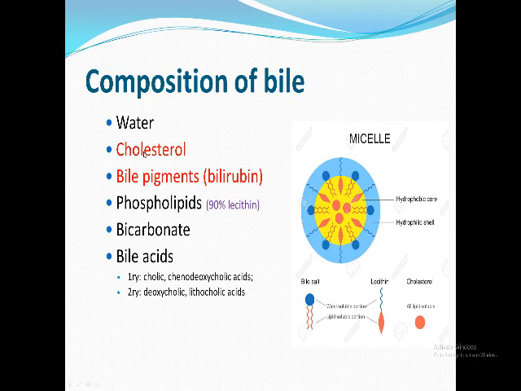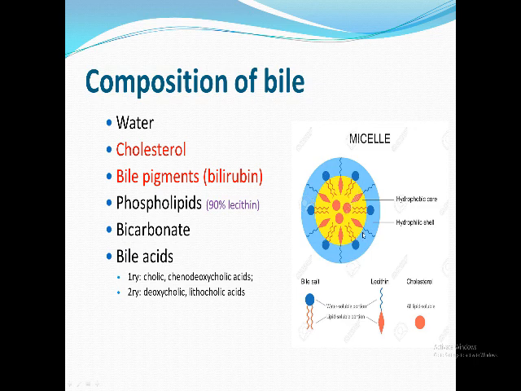Because it's present in a certain concentration with phospholipid, especially lecithin, and these bile acids or bile salts. The three form what we call a micelle. The cholesterol molecules are in the center of the micelle like that, and surrounded by the lecithin and bile salt with its hydrophilic part outside. So all this micelle is dissolved in water.